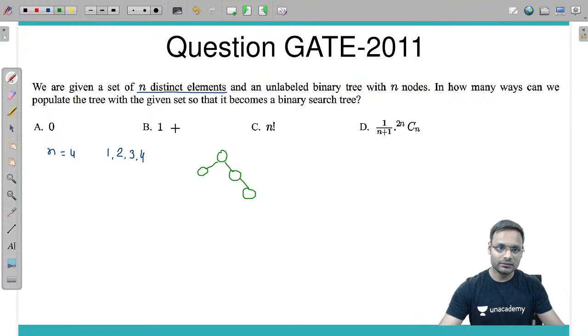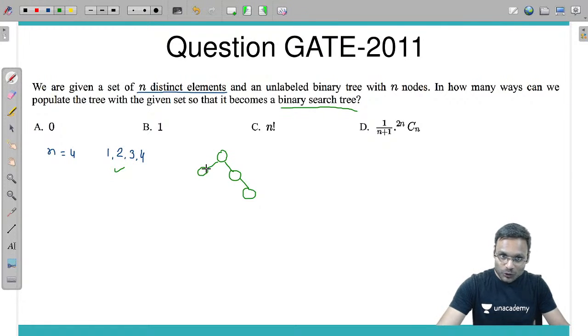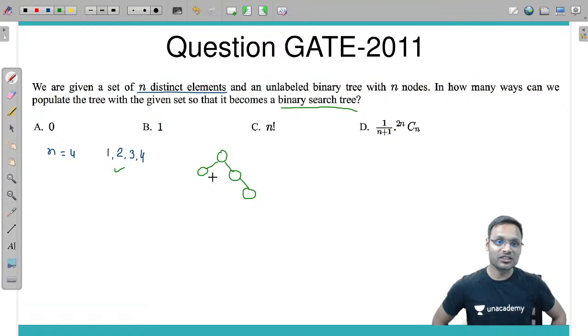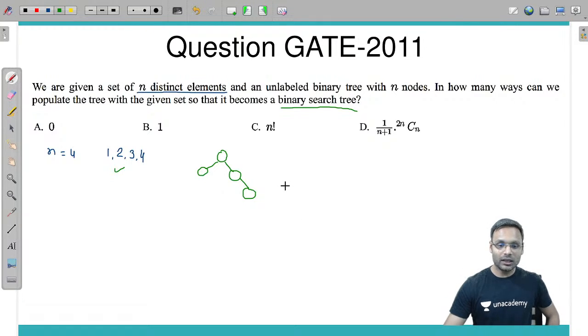So two things are given: 4 nodes with distinct values, and a 4-node binary tree. In how many ways can we populate the tree with the given set so that it becomes a binary search tree? I need to put the values 1 2 3 4 in this particular tree so that the tree becomes a binary search tree. How many ways are possible? Can you try it by yourself? Try it and see how many ways are possible.